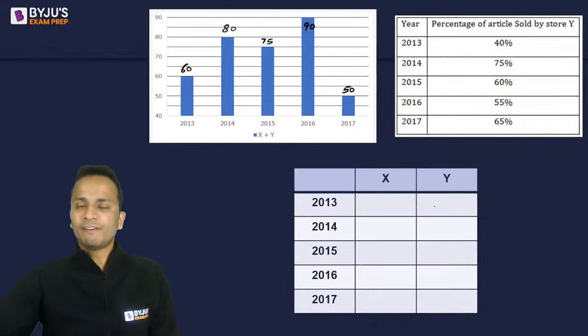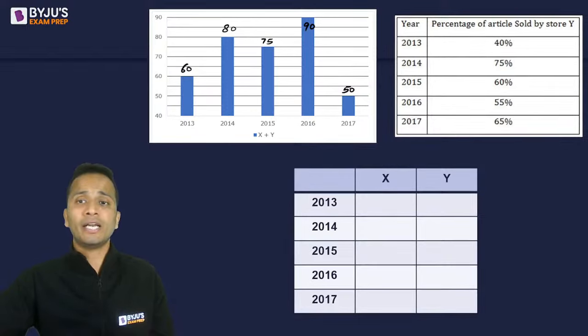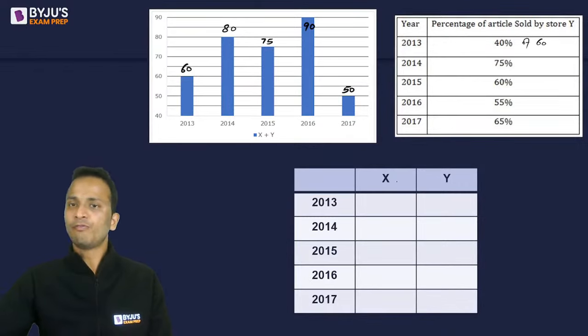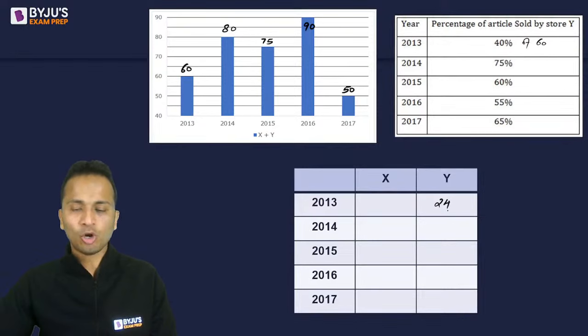Okay. Now, first of all, writing the values of Y, because the table gives us the percentage of articles sold by store Y out of the total articles. So for 2013, it will be 40 percent of 60, right? 40 percent of 60 will be equal to 24. You may write all the values for Y. Okay. Meanwhile, I'm calculating these values. Now Y is 24 and the total is 60.